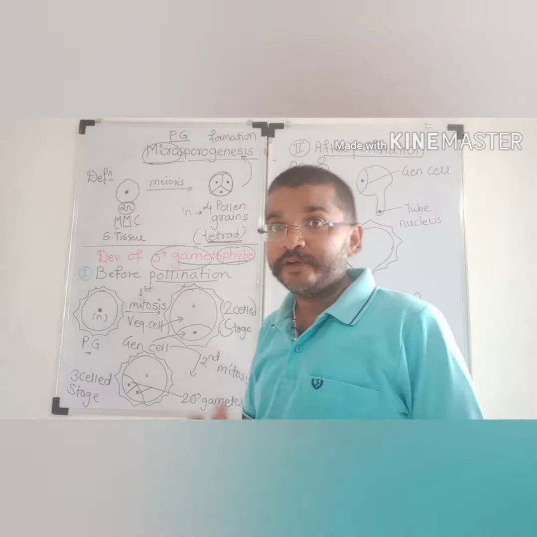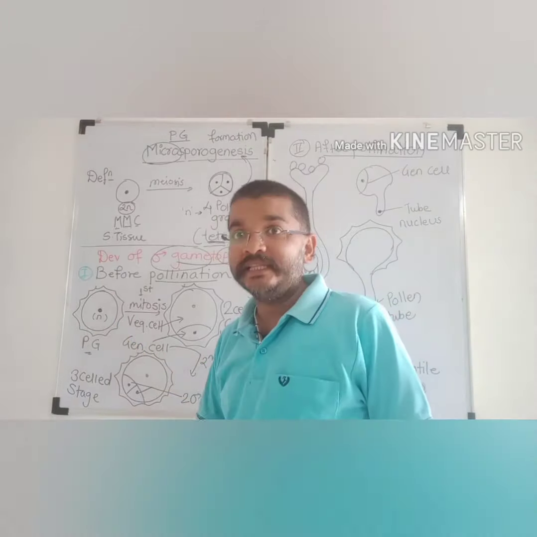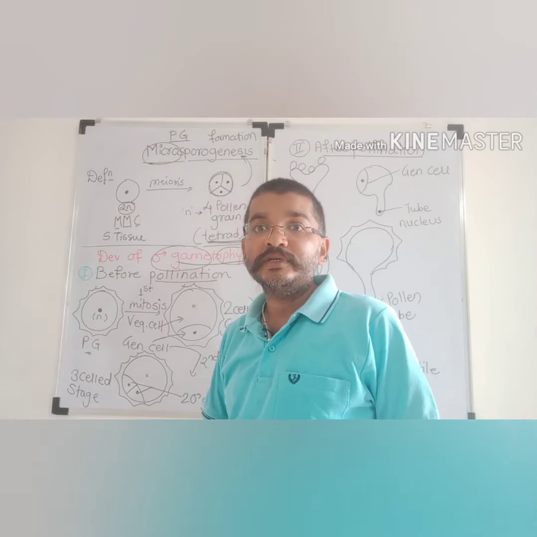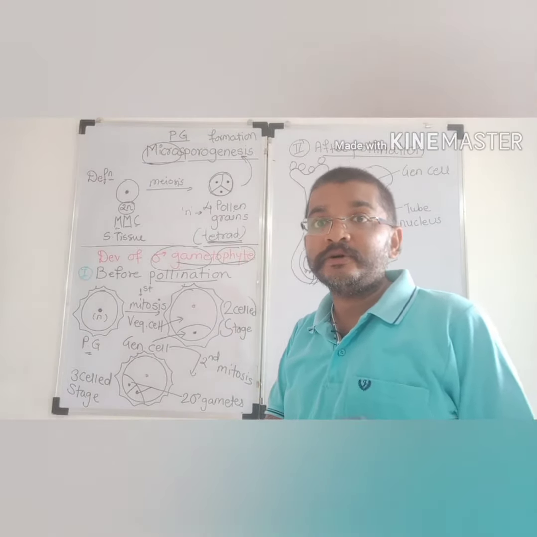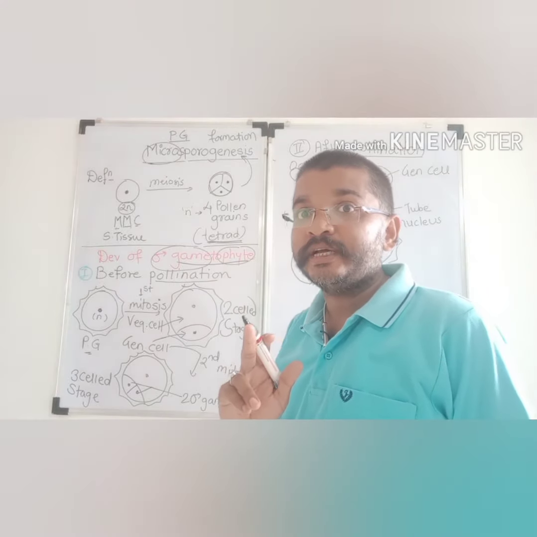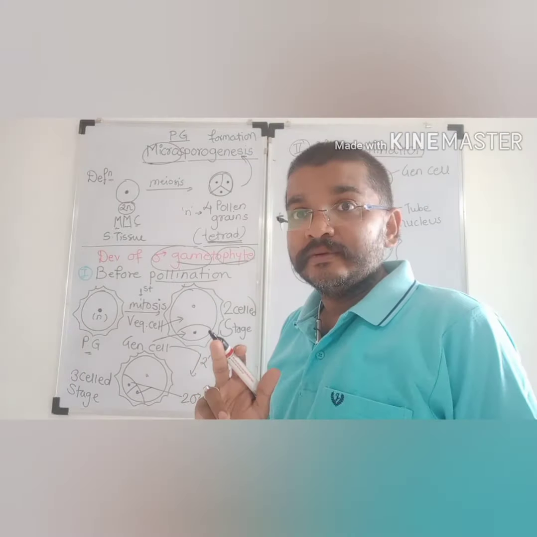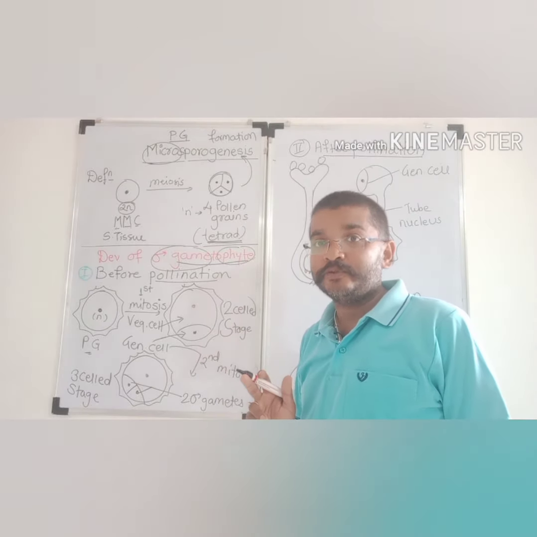Endosporic means whatever changes take place occur inside the microspore. Endo means inside. Inside the spore, all changes take place. And monosporic means only one pollen grain is involved in this process.